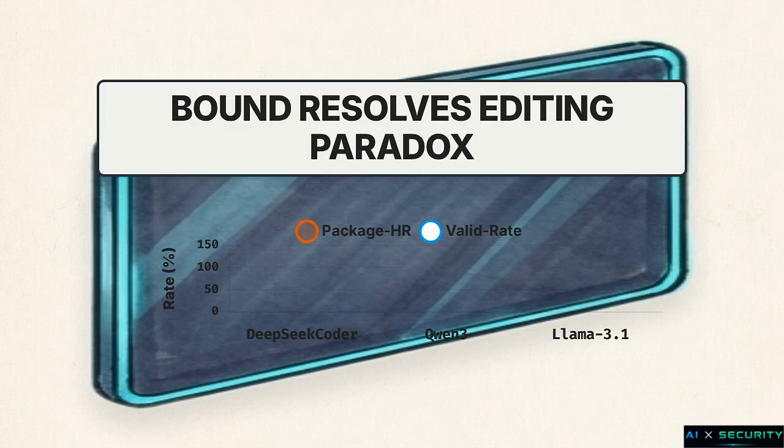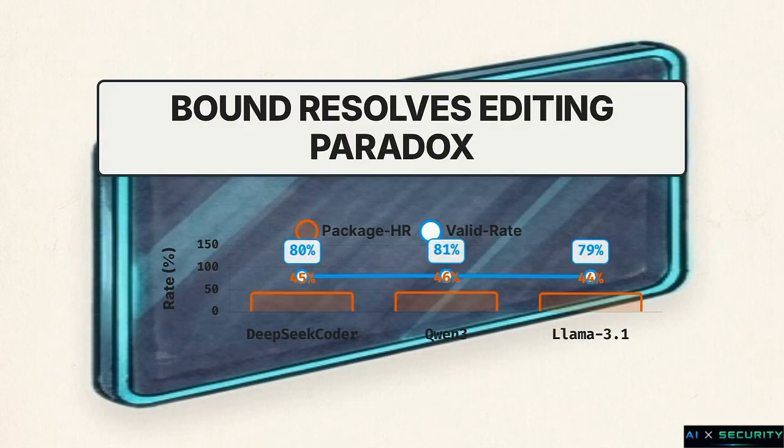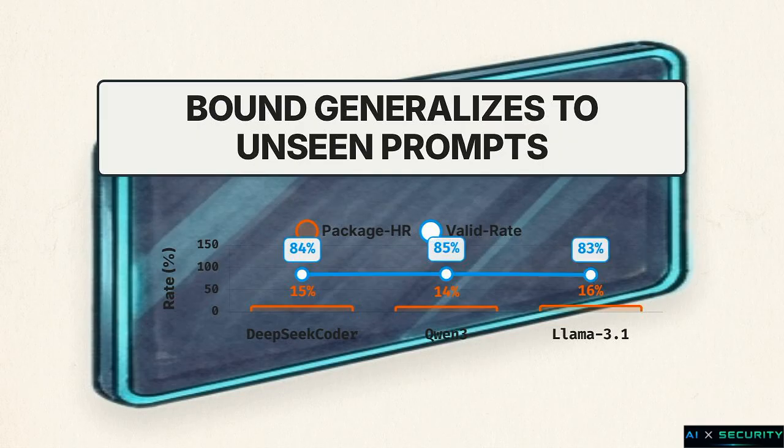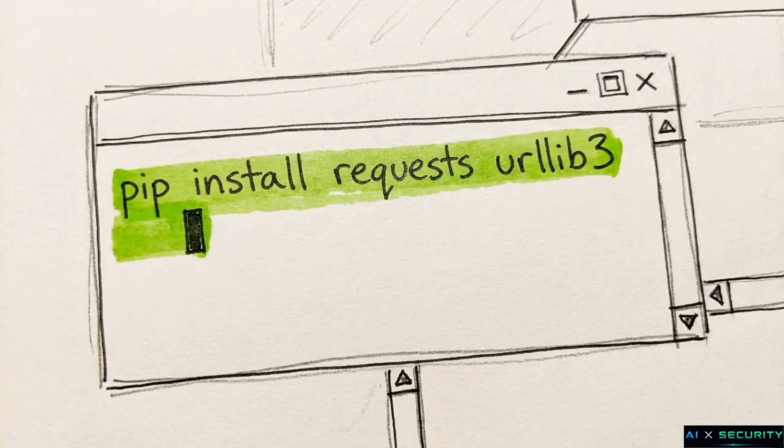This dashboard tracks the BOUND framework across 3 models: DeepSeek Coder, Qwen 3, and Llama 3.1. On targeted edit prompts, the package-level hallucination rate drops by nearly 80%. Simultaneously, the valid generation rate actively increases, proving the editing paradox is resolved. When evaluated on entirely unseen prompts, the hallucination rates remain consistently suppressed, confirming the model hasn't simply memorized the training data. The framework also demonstrates cross-task generalization.